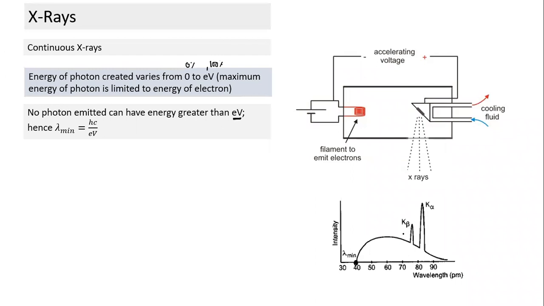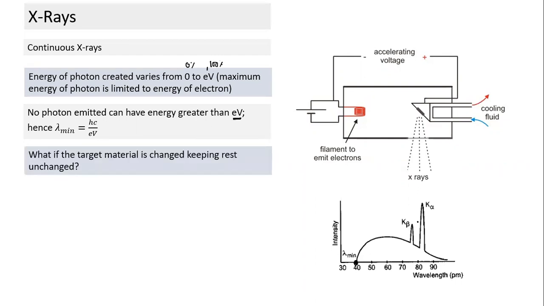And we'll come to why we are talking about the inner orbit more. So what if the target material is changed, keeping the rest of the things the same? As I already mentioned, if I change only the target material and the experiment is repeated, only the position of these two spikes will change. The rest will remain the same.